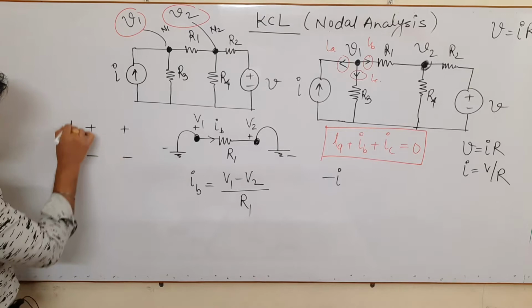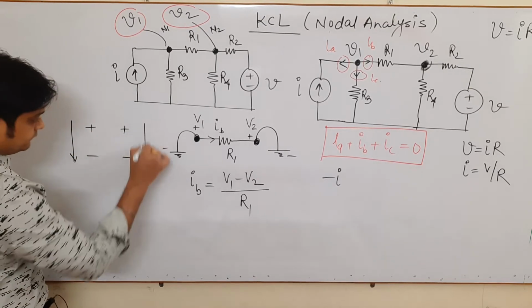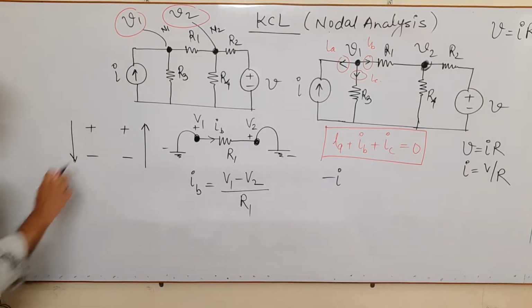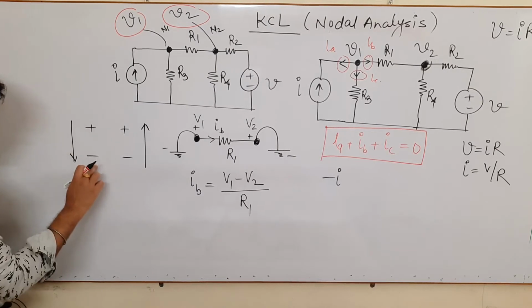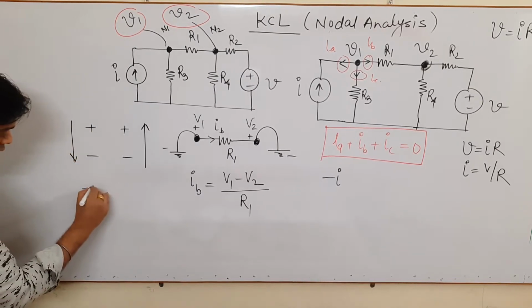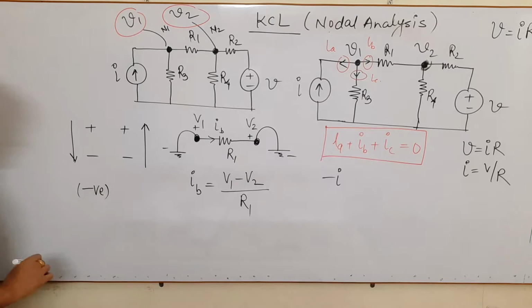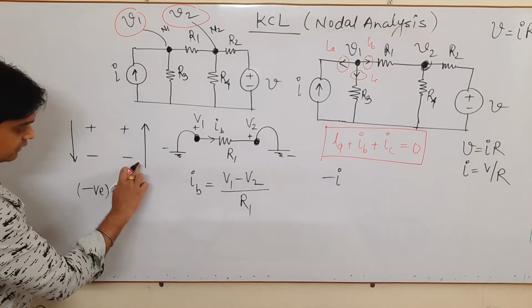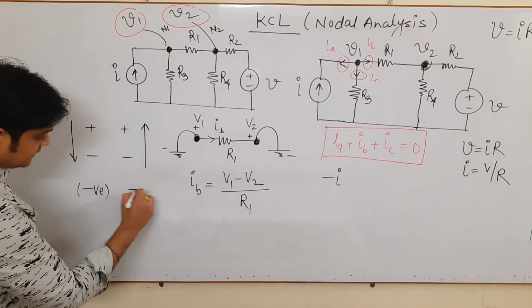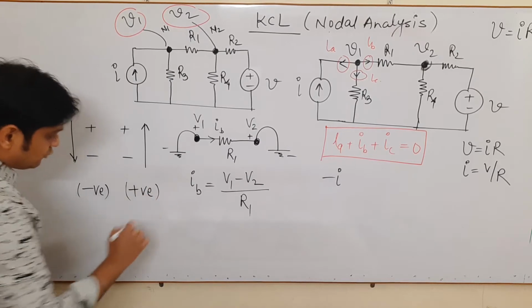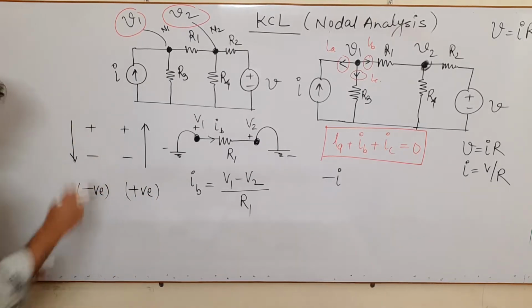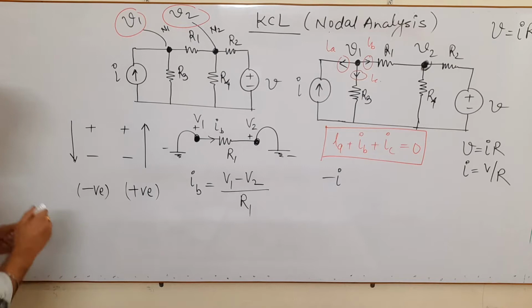When you are going from plus to minus, it means there is a fall in the value, so it comes to be negative. When you are going from minus to plus, it means there is a rise in the value, so that comes to be positive. Just keep in mind, this is a very important concept.